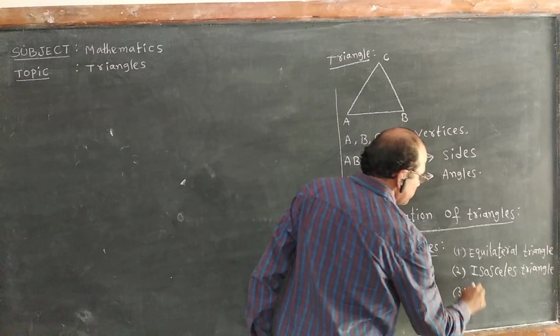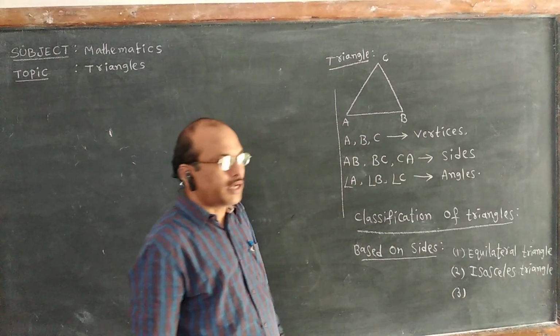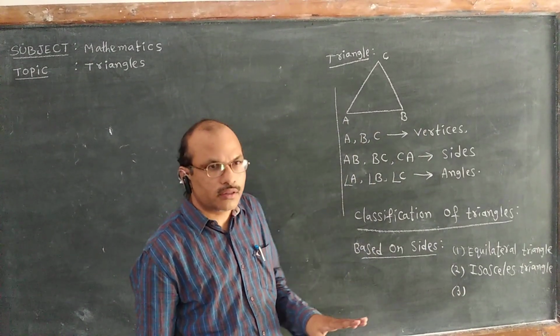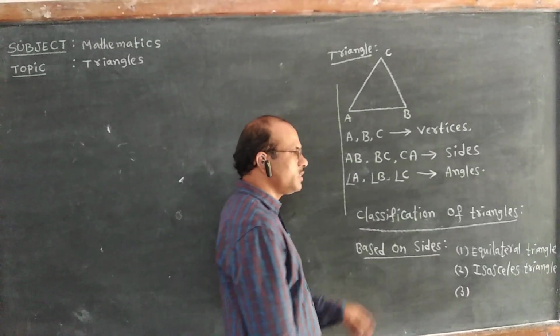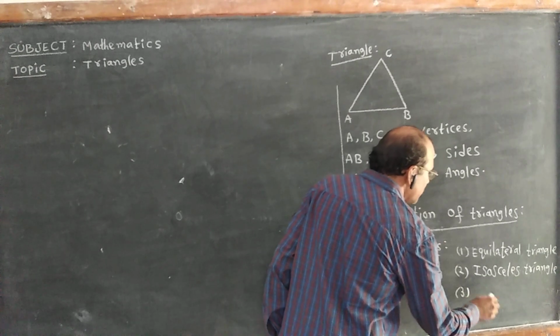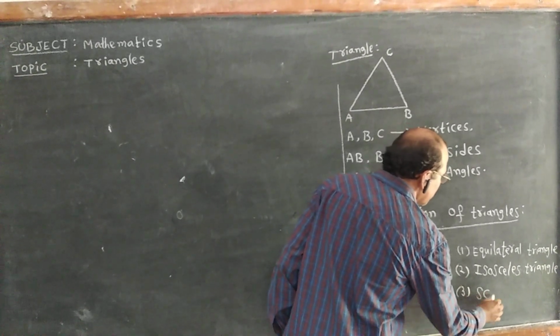And the third one, if in a triangle no two sides are equal, that means all three sides have different measurements, then such a triangle is called a scalene triangle.